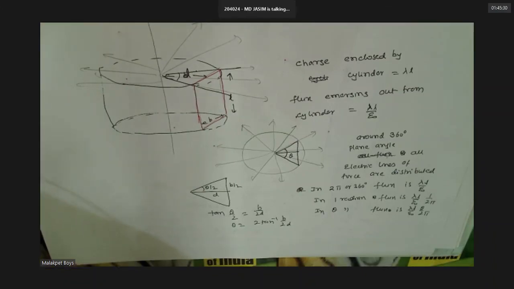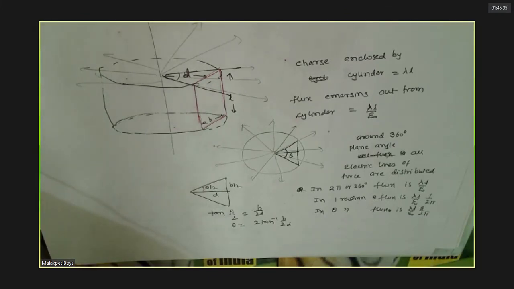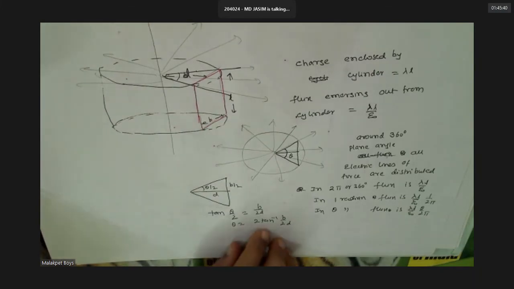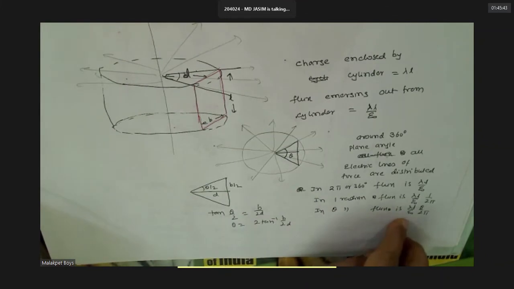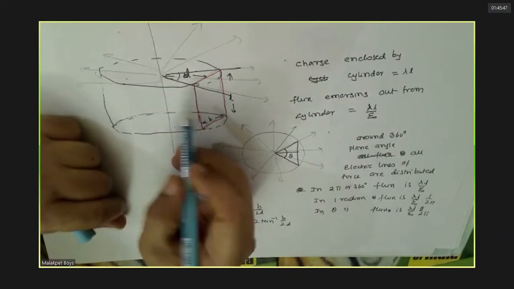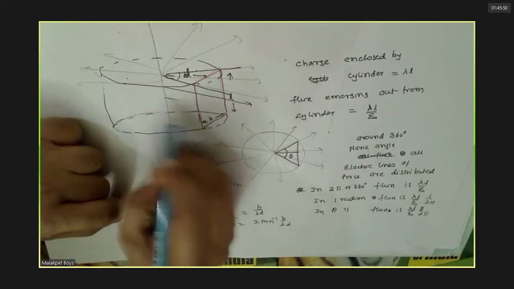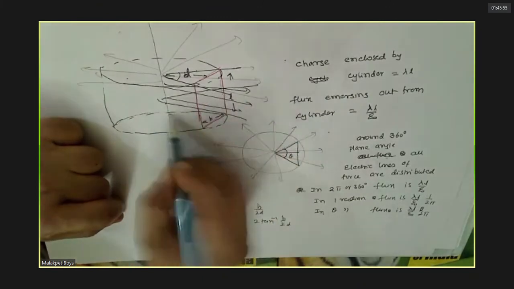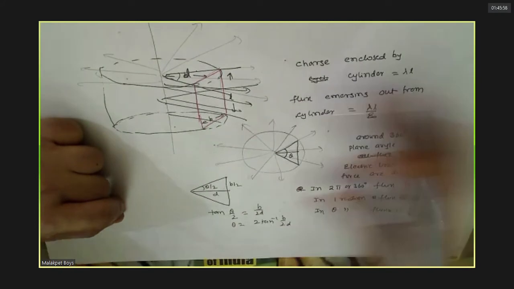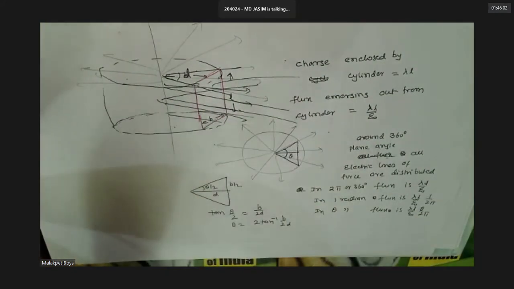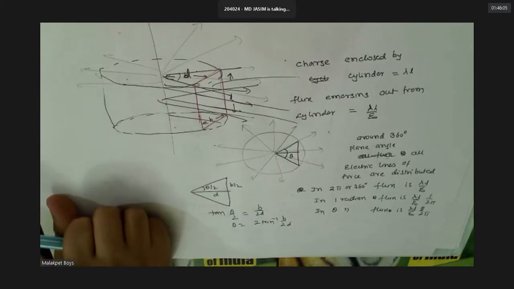Sir, one more doubt, sir. Tell. In this last one, sir, in theta, flux is lambda L by epsilon 0. This upper surface only, no, sir? You have to take full sheet, no. No, I'm showing. If you look at the top, you are seeing the lines of force will be throughout. At every point, it will be there. If you look from the top, lines of force is coming throughout this plane, no? Yes, sir. Sorry, sir.